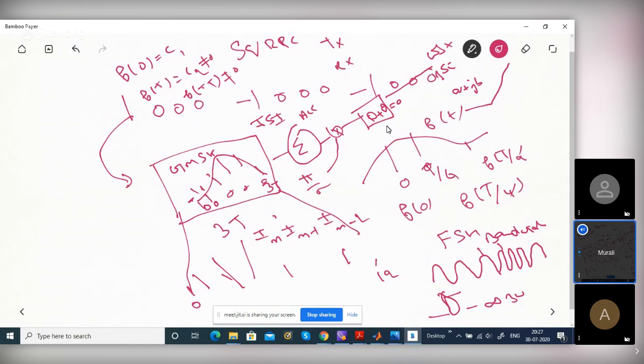At the receiver, you don't know what the value is. Initially the start is 0, but after 1 bit, that is after T, it can go to 0 to pi by 2 or minus pi by 2. After 2 bits, it can go to pi by 2 plus pi by 2, it can go to pi, right?